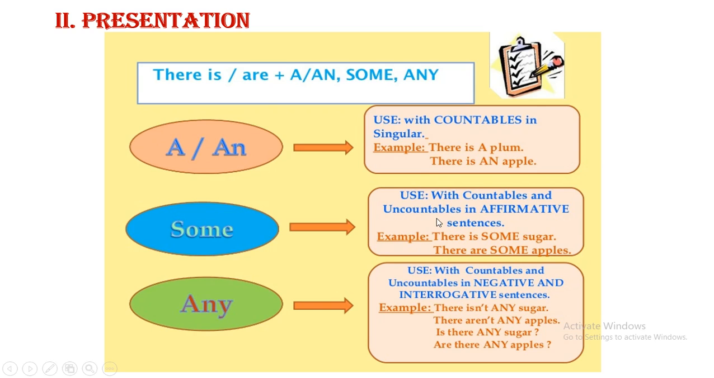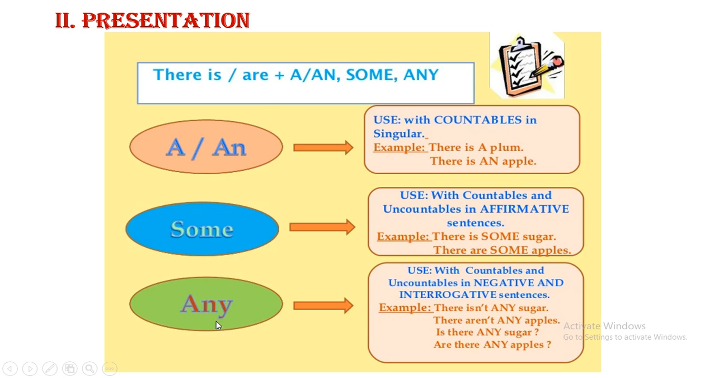For example, there is some sugar. Sugar is an uncountable noun. And there are some apples. See apple with s, because apple is a countable noun; when we use some with it, you put s. Got it? So this is about some: some with countable and uncountable nouns in positive sentences.